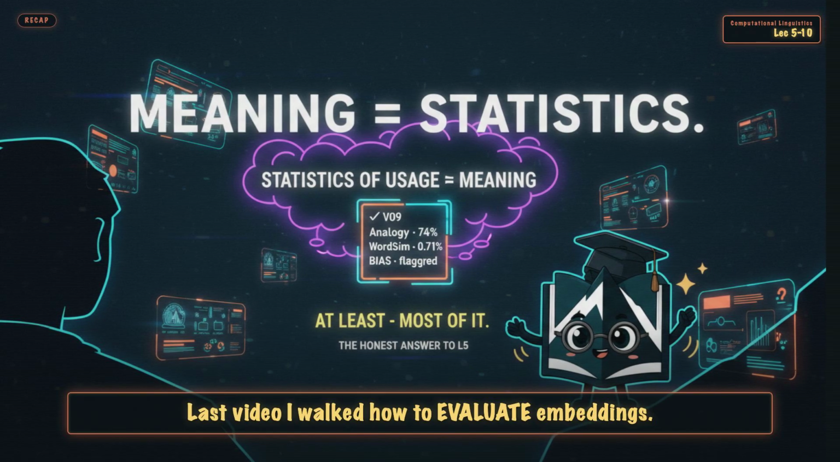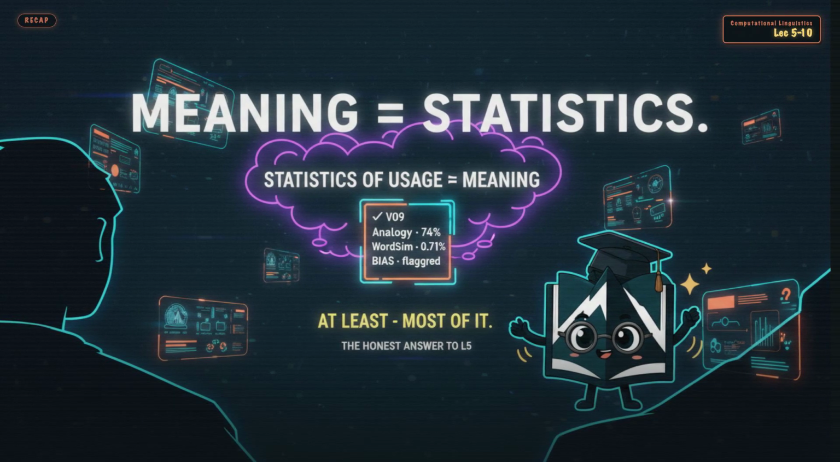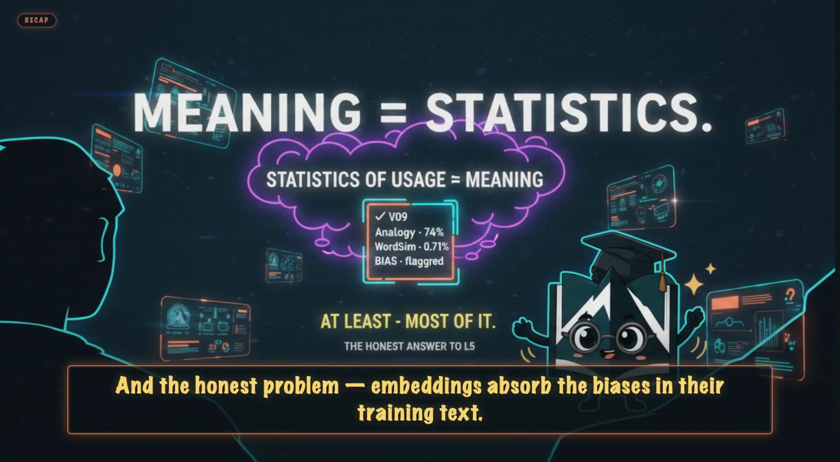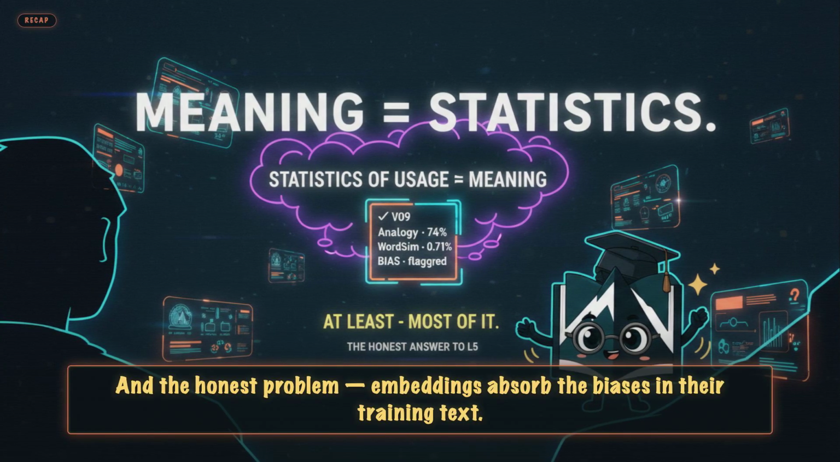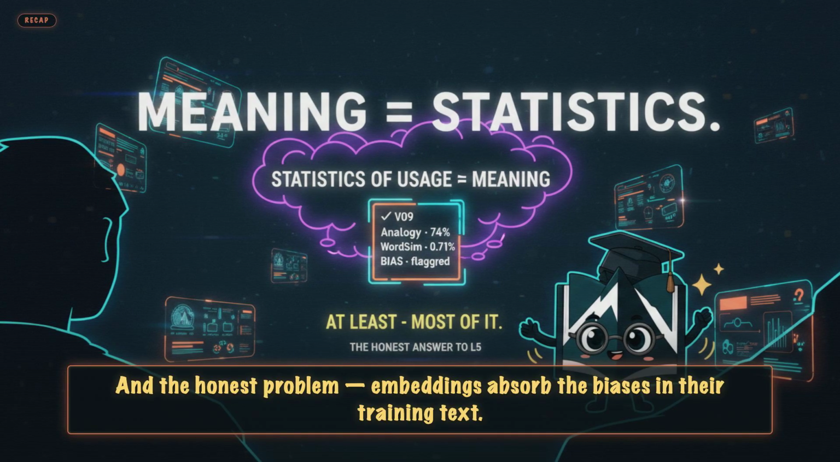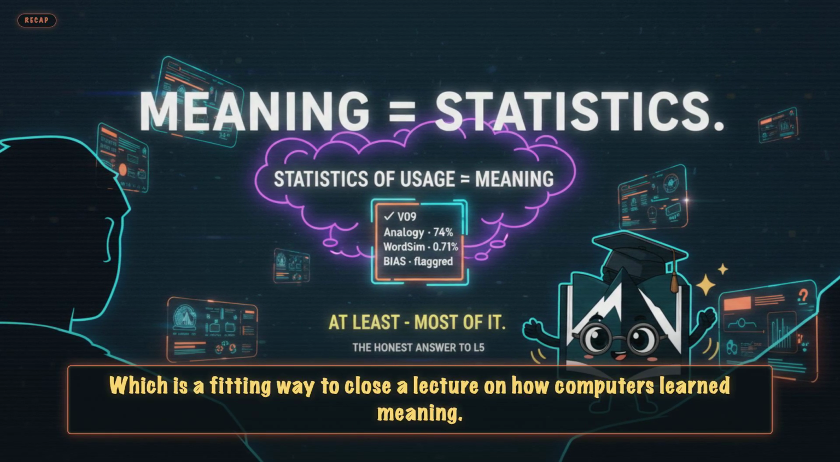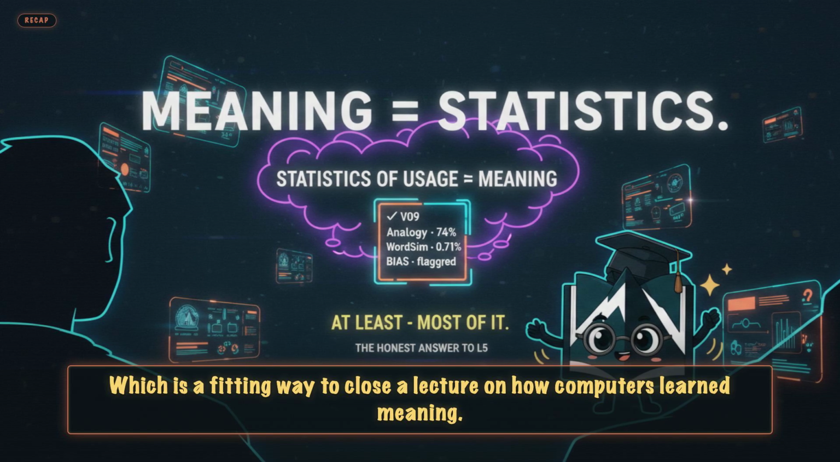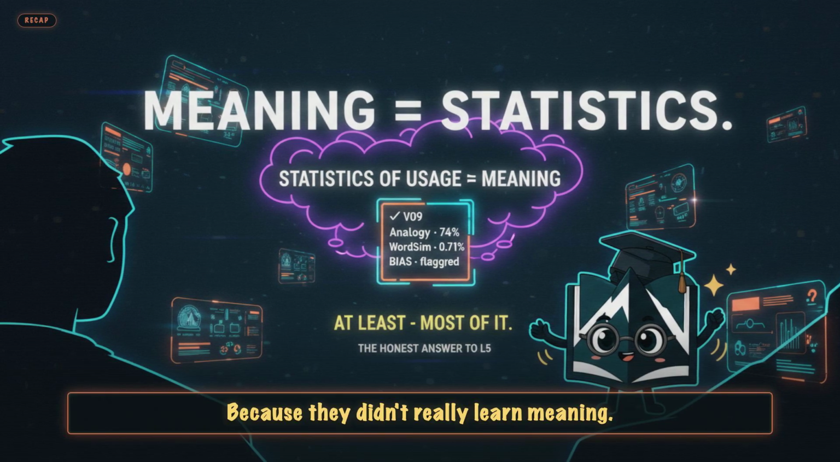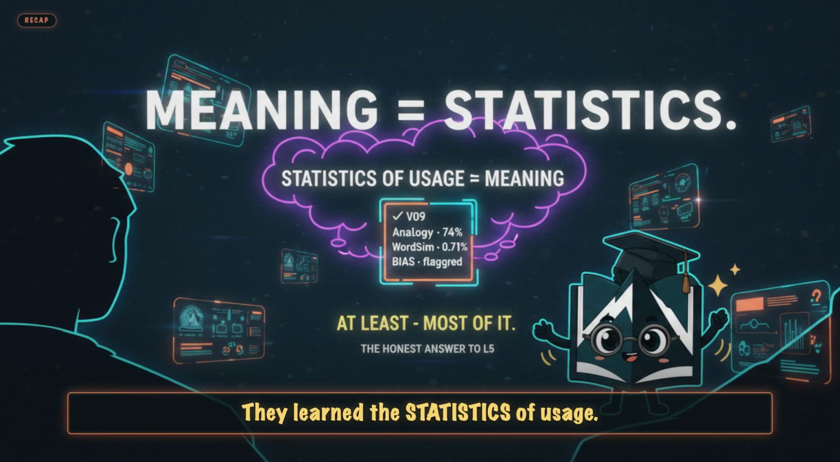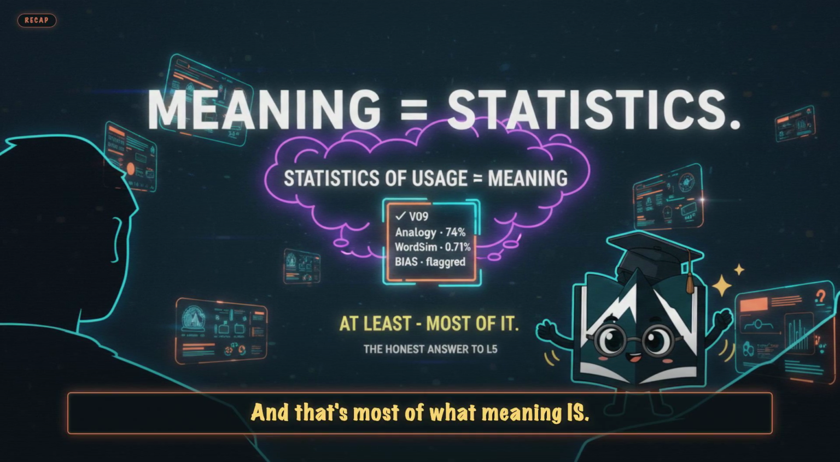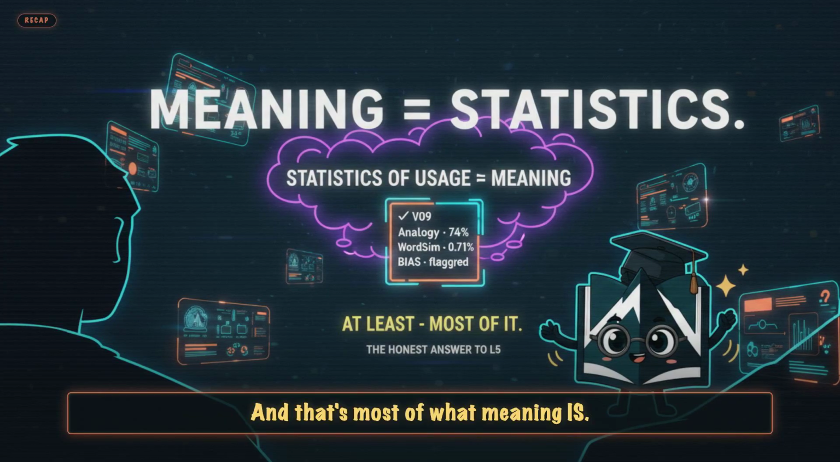Last video I walked through how to evaluate embeddings: analogies, similarity, downstream tasks, and the honest problem. Embeddings absorb the biases in their training text, which is a fitting way to close a lecture on how computers learned meaning, because they didn't really learn meaning. They learned the statistics of usage, and that's most of what meaning is.